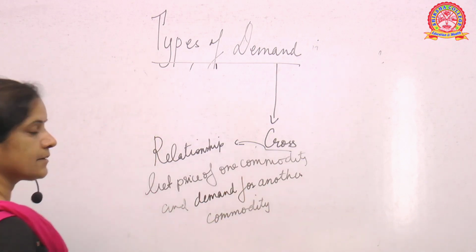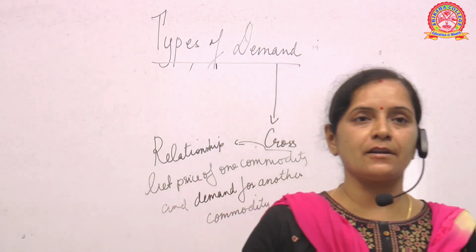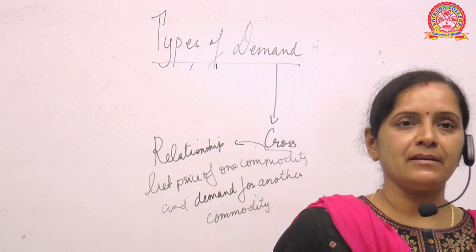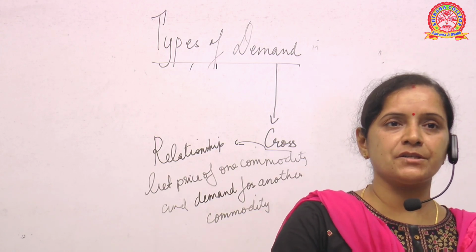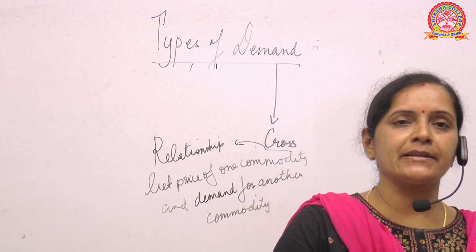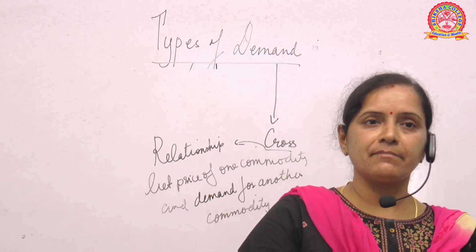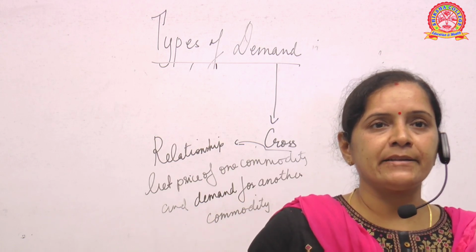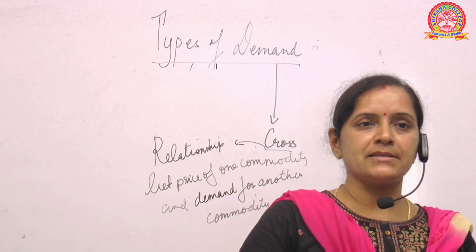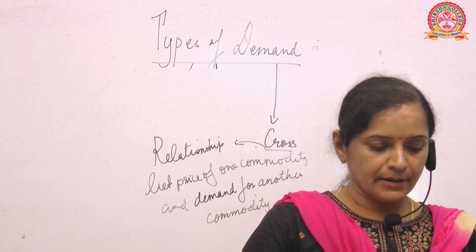Is it clear? Okay. So here, first was your price demand, where we have seen the inverse relationship. Then came the income demand, which is very clear that if income increases, purchase power will increase and the demand will also increase. Then the cross demand explains the relationship between the price of one commodity and the demand of another commodity.